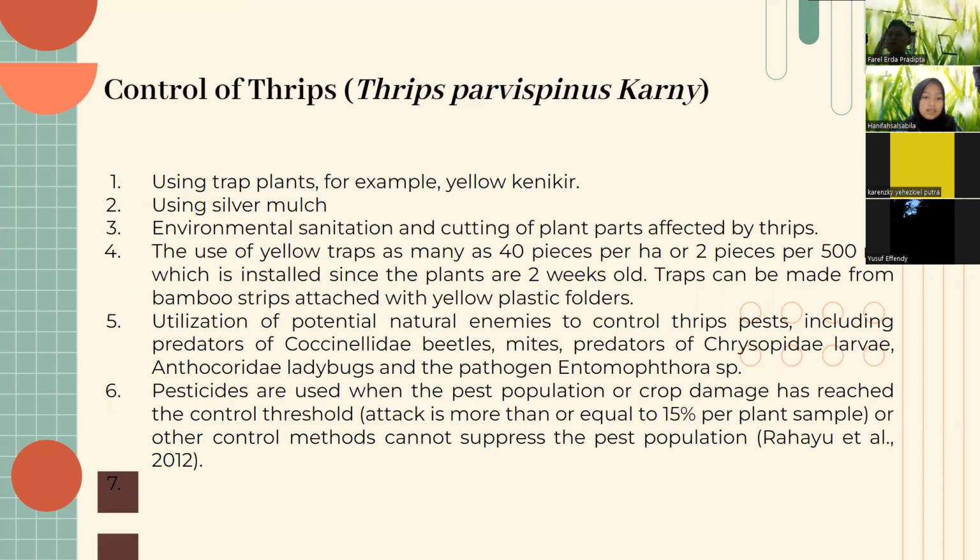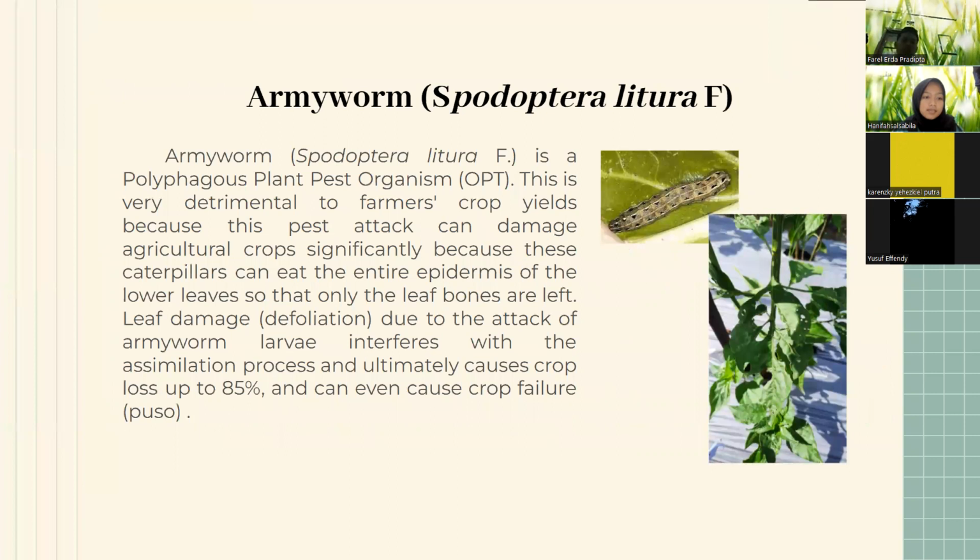Next is armyworm or Spodoptera litura. Armyworm is a polyphagous plant pest organism or OPT. This is very detrimental to farmers' crop fields because this pest attack can damage agricultural crops significantly, because their caterpillars can eat the epidermis of the lower leaves so that only the leaf bones are left.